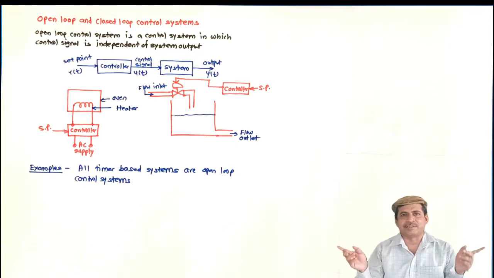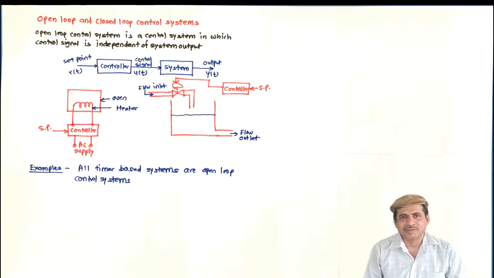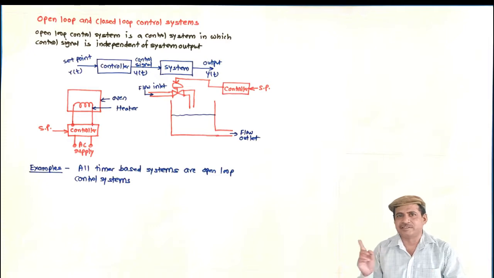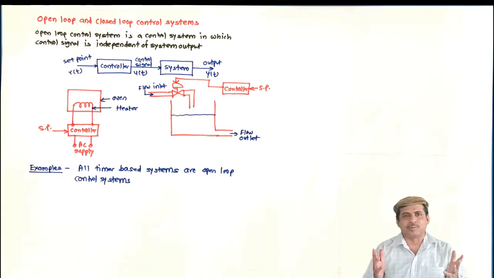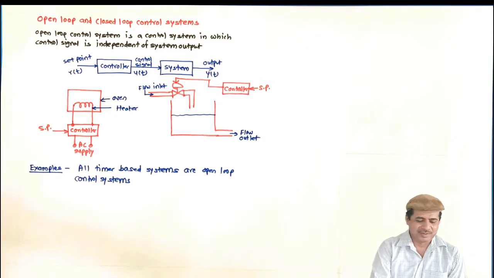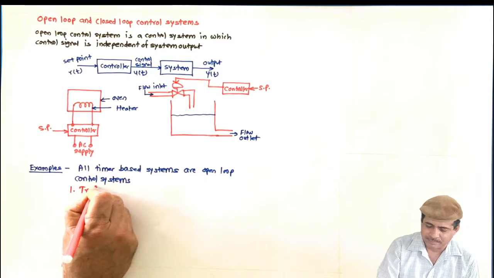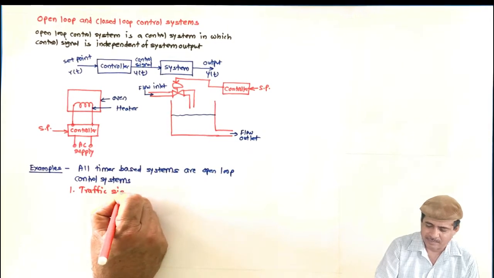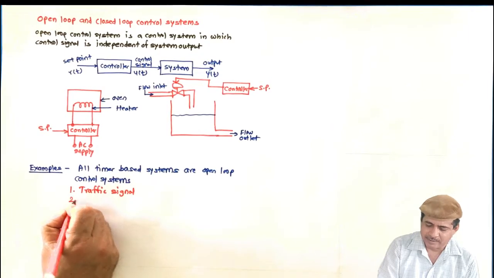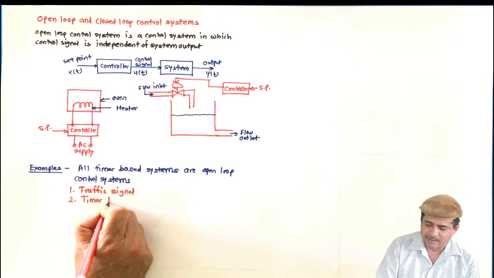And when the time elapses, the signal goes red. Then it doesn't sense what the traffic is from that side. So even if there is a choke up of traffic, it will operate only on the basis of the timer. So this is the open loop system. Another example I can take is a timer based washing machine. Say traffic signal is the first one, and the second one is the timer based washing machine.